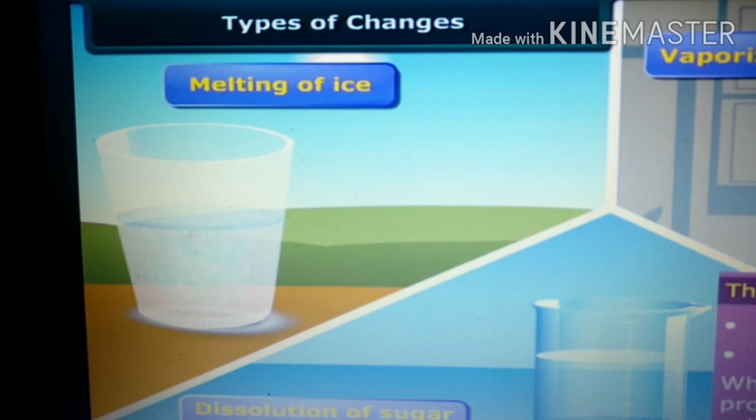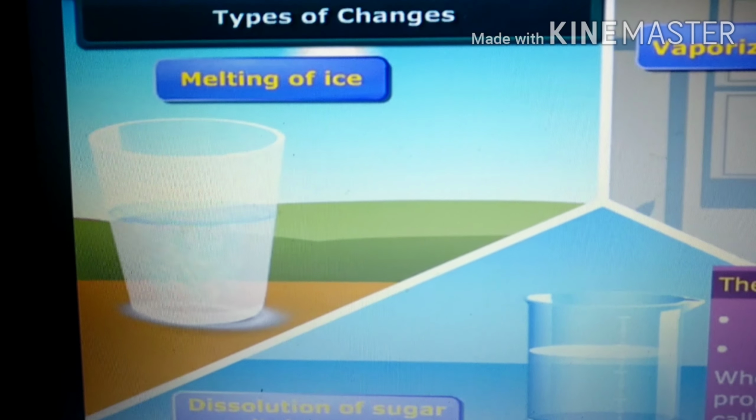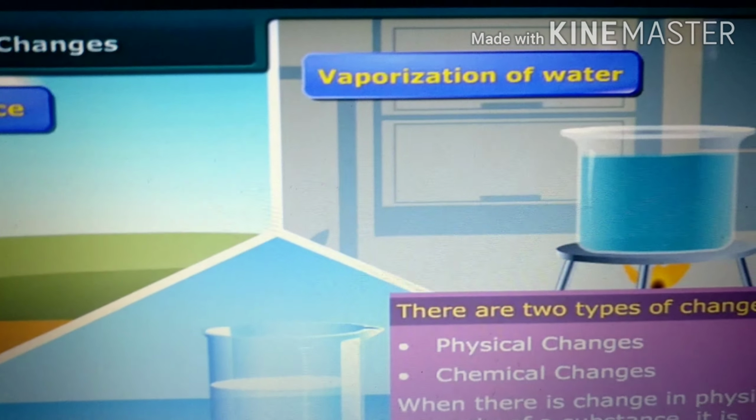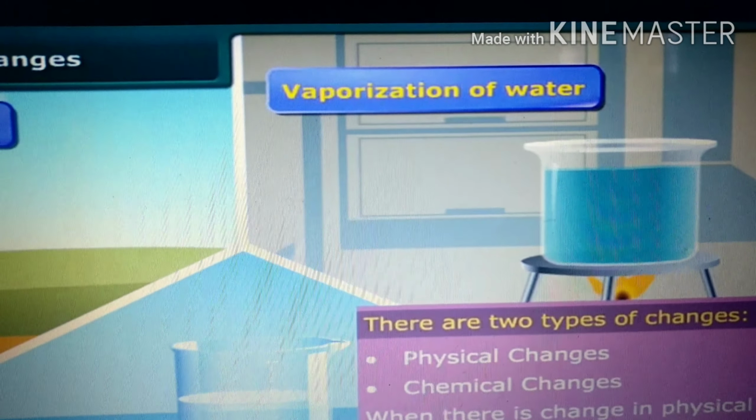There is a change in the physical property, as solid changes into liquid form. And vaporization, where liquid changes into vapor. And what is happening in the case of dissolution? There is dissolving of sugar, where a solid changes into liquid form, dissolution.